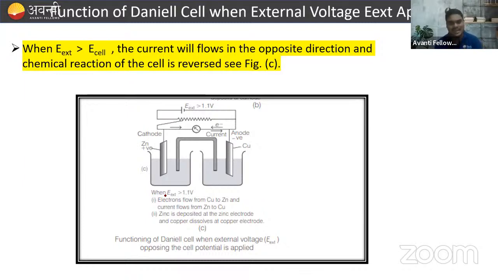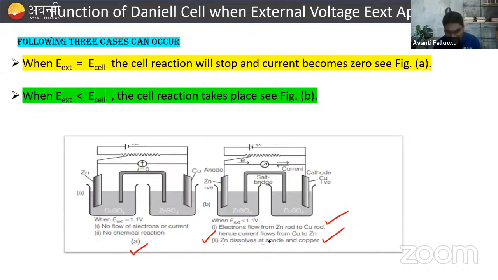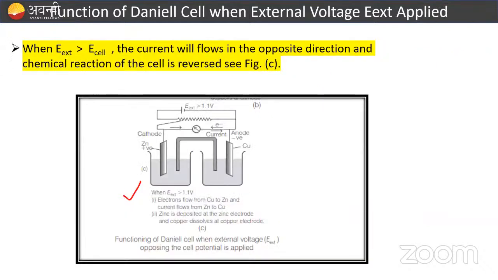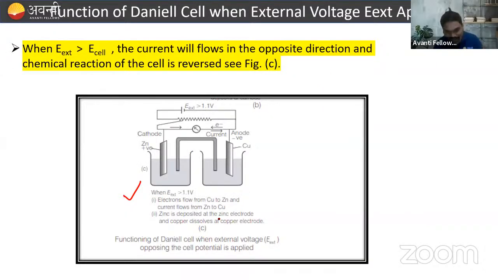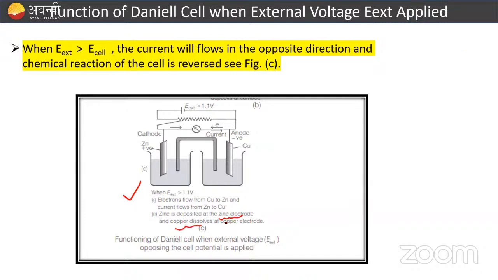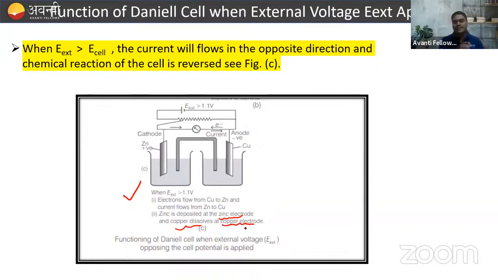So in this, we can say that now the external voltage is greater than 1.10 volt. So what happened? Now the electrons flow from the copper to the zinc rod and the current flows from zinc to copper rod. Now zinc is deposited at the zinc electrode and copper is dissolved at the copper electrode. Always remember this thing. Earlier, zinc was dissolved at the anode and copper was deposited at the cathode, right? Here, zinc is deposited at the zinc electrode and copper is dissolved at the copper electrode. So always remember this thing, right?